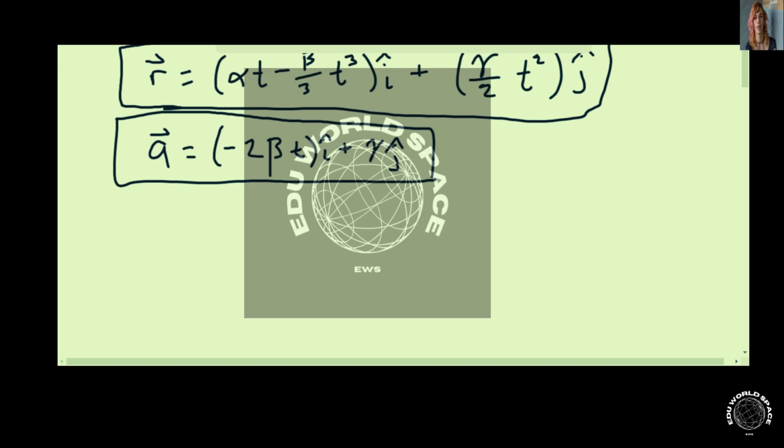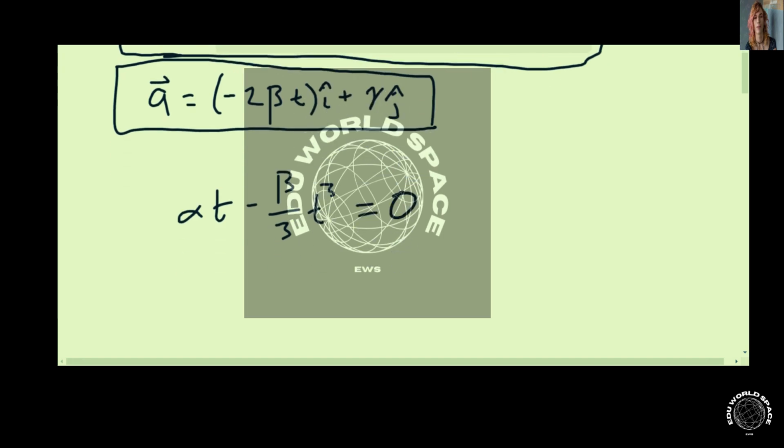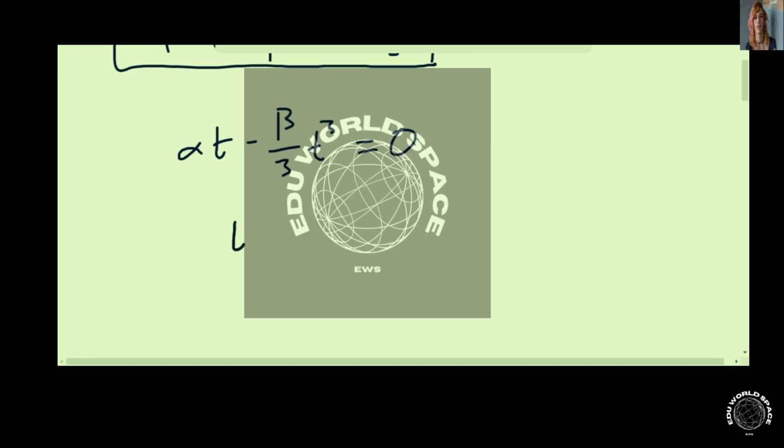So if we take the x component of the position vector, in the i-hat direction, alpha t minus beta over 3 t cubed, we want to find where that equals 0. So if we factor out a t, alpha minus beta over 3 t squared equals 0.